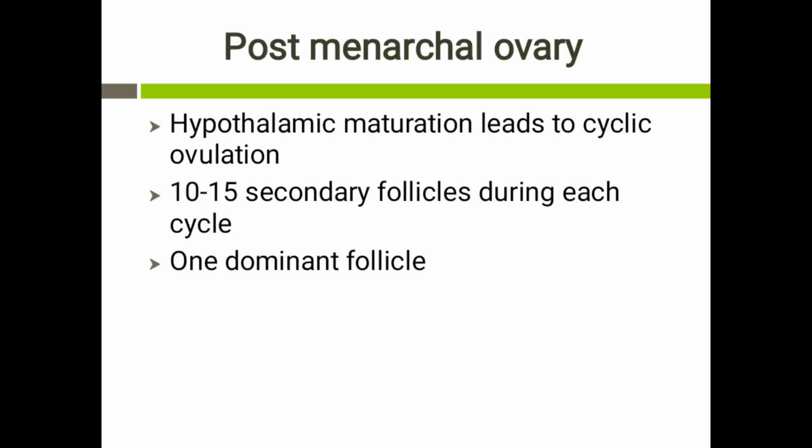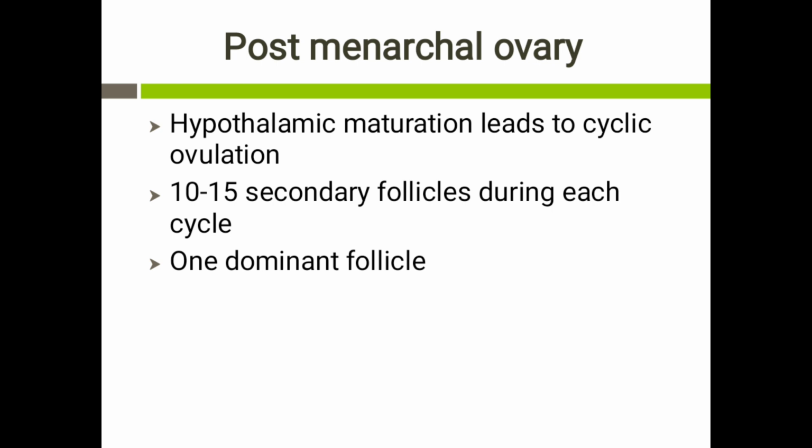After the onset of menarche, the hypothalamic maturation leads to the onset of ovulation in a cyclic manner, that is, a release of a single ovum from the ovary at periodic intervals. Now there will be around 40,000 follicles at the time of puberty, and even after puberty, the atresia will still continue. During each cycle of approximately a month, around 10 to 15 follicles enlarge to become secondary follicles under the influence of the follicle stimulating hormone, which is produced by the anterior pituitary.